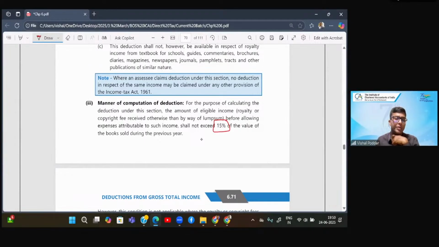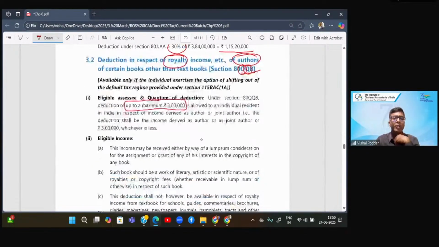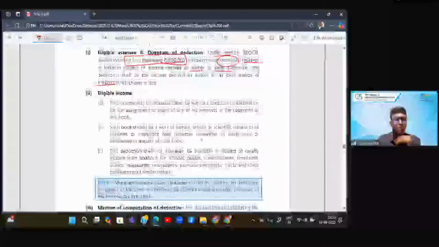So there are two limits given. Percentage limit: where the royalty is given in percentage, the percentage should not exceed 15, plus the monetary limit of 3 lakhs. So 3 lakhs monetary limit is there, and where the royalty is given as a percentage of the sale value of books, even the percentage limit will apply. Now this deduction applies obviously to individuals, because only individuals can be authors, and the condition is they should be resident as per your residential status chapter. They may be single or they may be joint authors. So for each of them, the limit will remain 3 lakhs, the maximum limit.